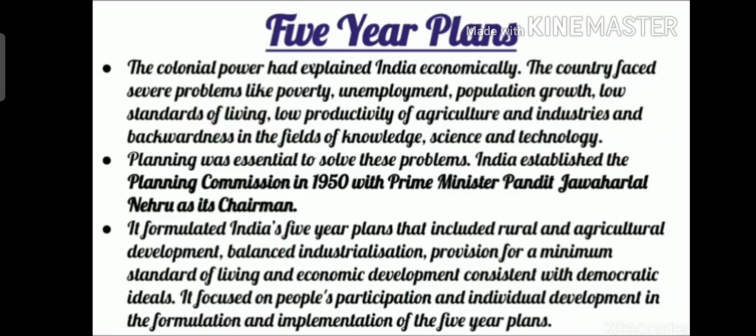Now, as we have discussed earlier, industrialization development had started in the 5-year plans. So let's see what exactly the 5-year plans are. The colonial power had exploited India economically. The country faced severe problems like poverty, unemployment, population growth, low standards of living, low productivity of agriculture and industries, and backwardness in the fields of knowledge, science and technology. Planning was essential to solve these problems.